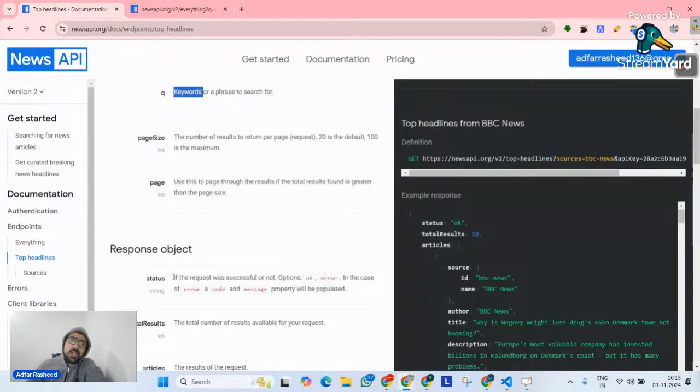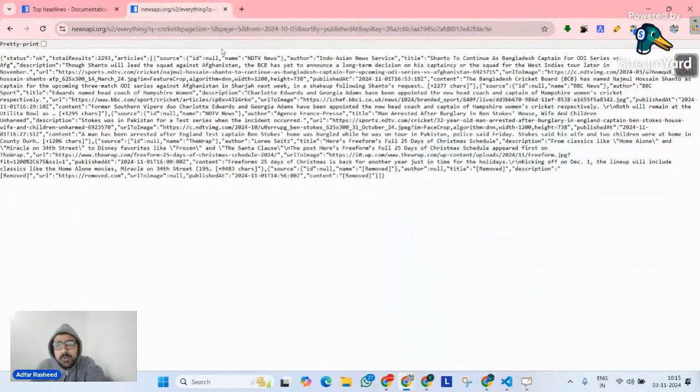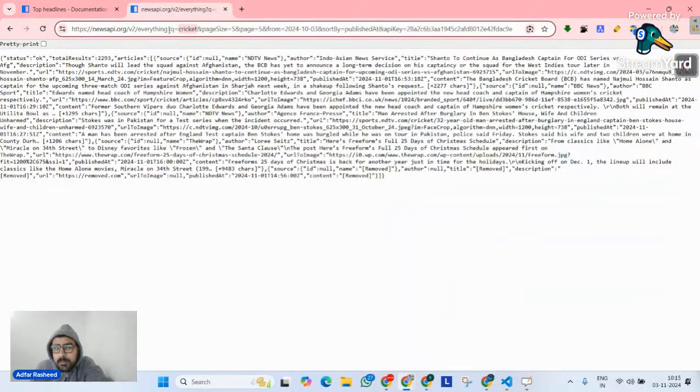Now, if you are able to control the q parameter of this API, don't you think you will be able to implement search functionality inside your web application related to news articles? Yes or no? Do you think that?